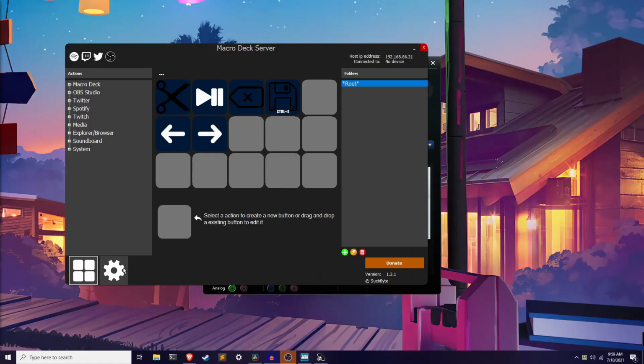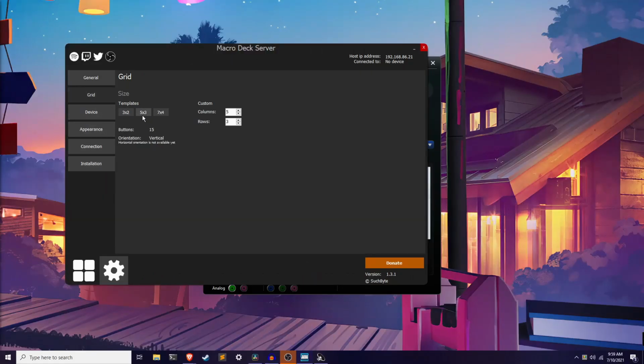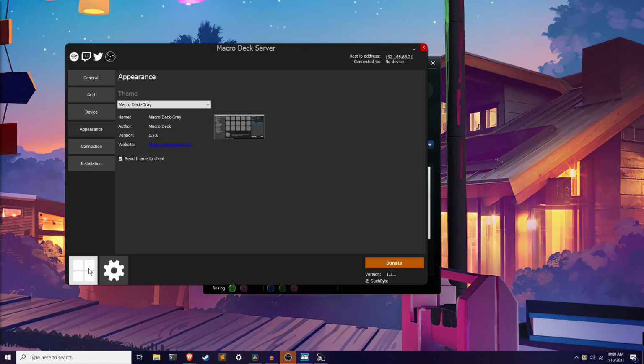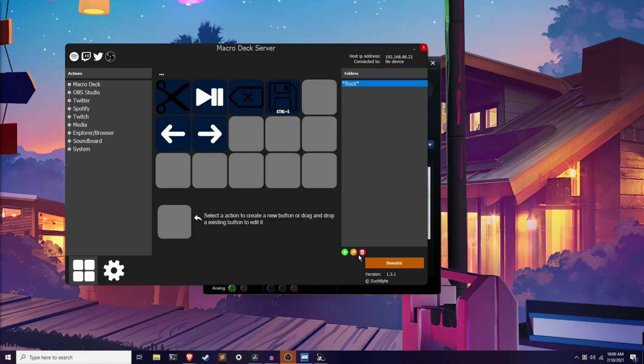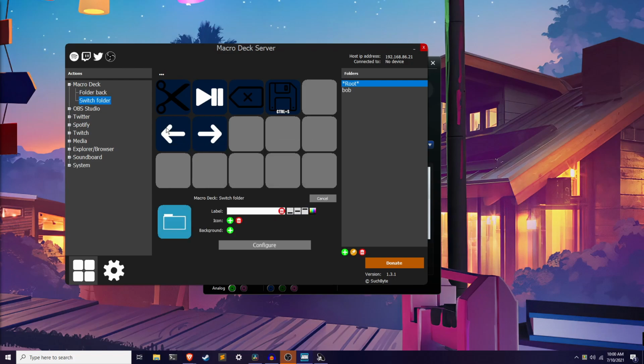There are a few more general settings you should know about. You can change the grid size, the appearance, and, of course, you can make folders and redirect to them.